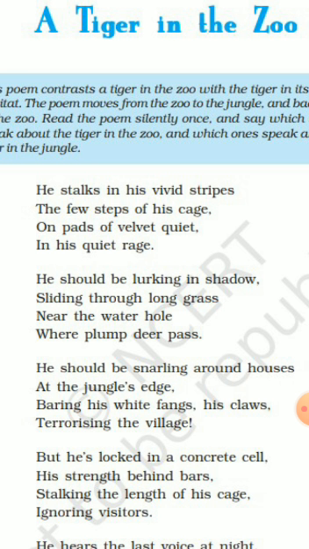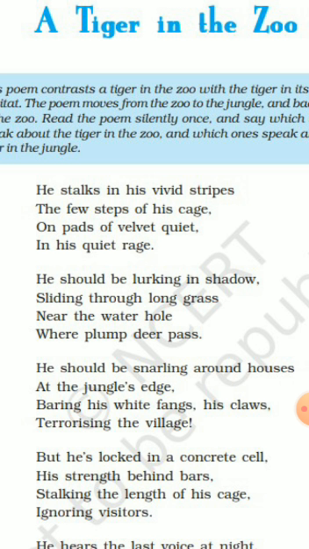Water hole means here pool. Hole means pool or stream. Where plump deer pass. Plump means fat. The poet says that as soon as they see their prey, like deer coming, they slide silently through the grass and kill them. The poet wants to convey that the tiger should be there in the forest in its natural habitat.